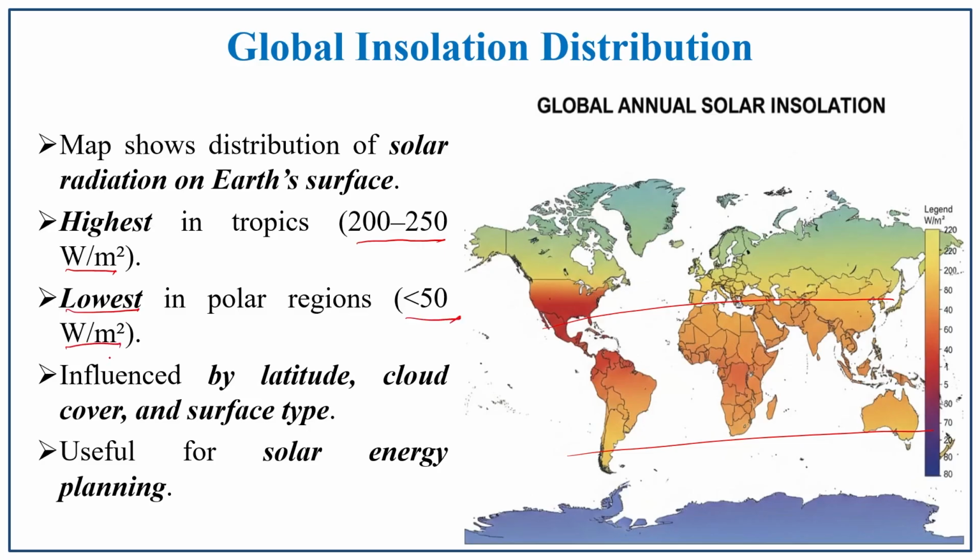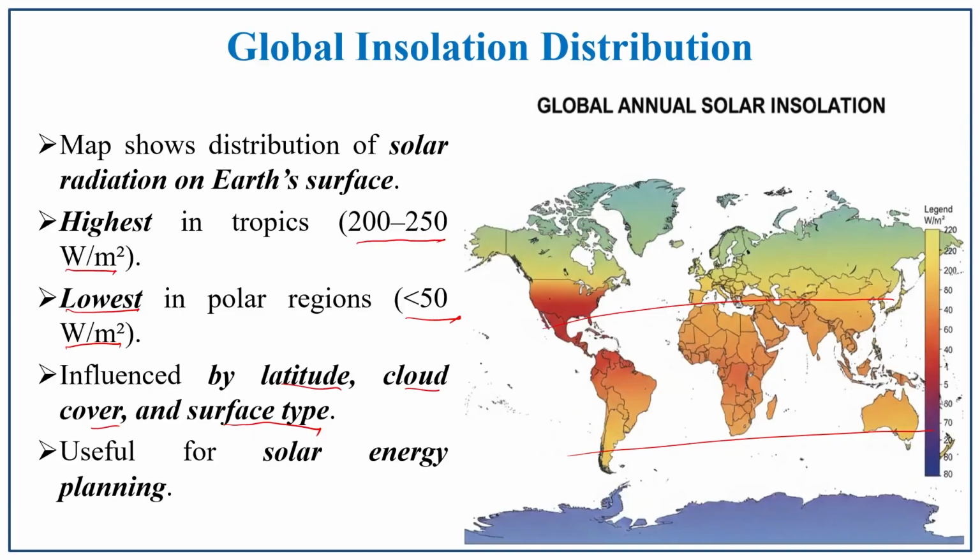So, in such a way there is a contrast between tropics and polar region. It is also influenced by the latitudes, cloud cover and surface type. It's also useful for solar energy planning. So, how far is the insolation received? We could not plan solar energy conservation in the polar region. We can only plan where there is an intense insolation. That can be done only with the understanding of how the insolation is distributed globally.